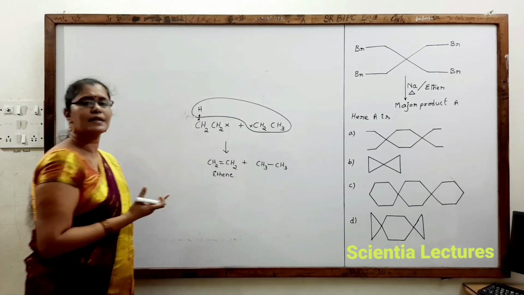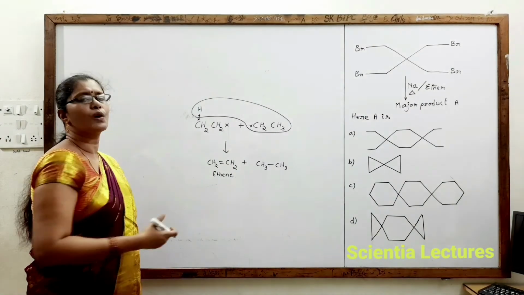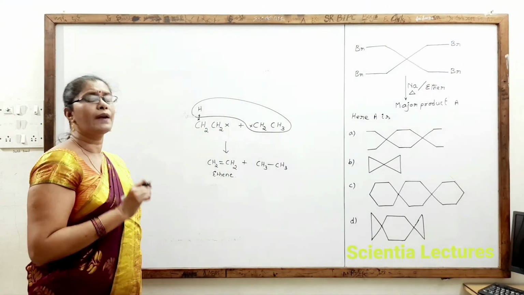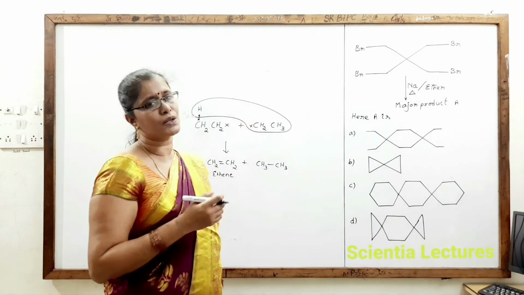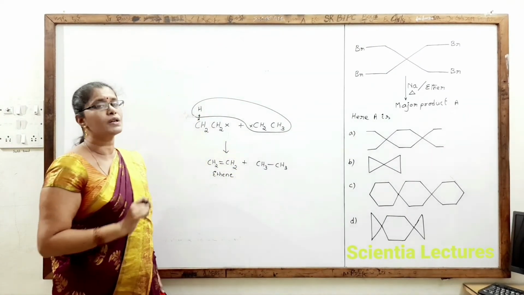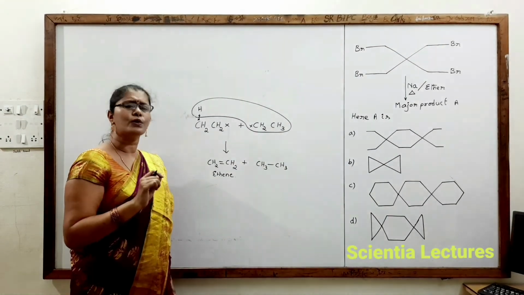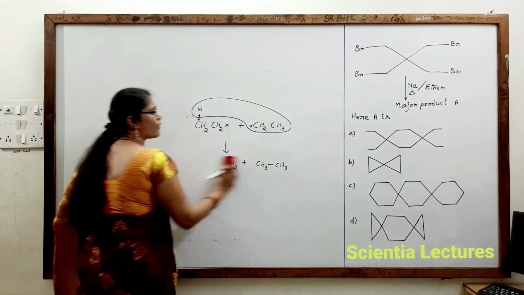We need to understand that Wood's reaction can undergo disproportionation. Now we have seen what Wood's reaction is, what the mechanism is, and why we should not use different alkyl halides to get the product, as well as that it can produce alkene to a very little extent. Now let us come to our question.